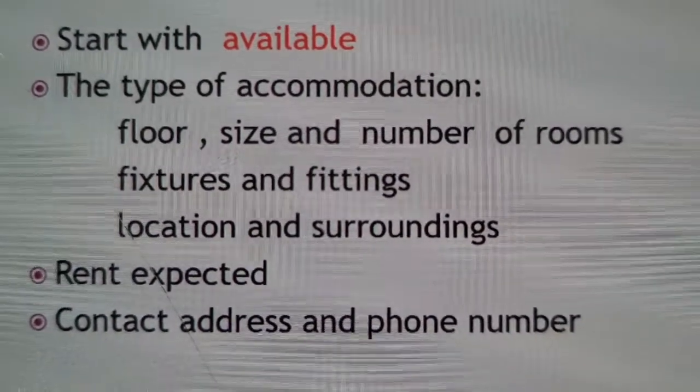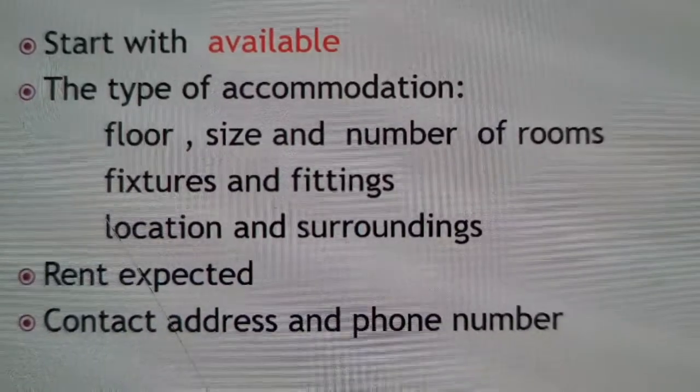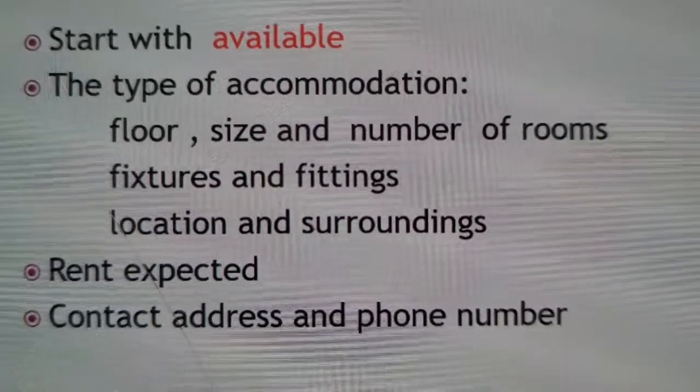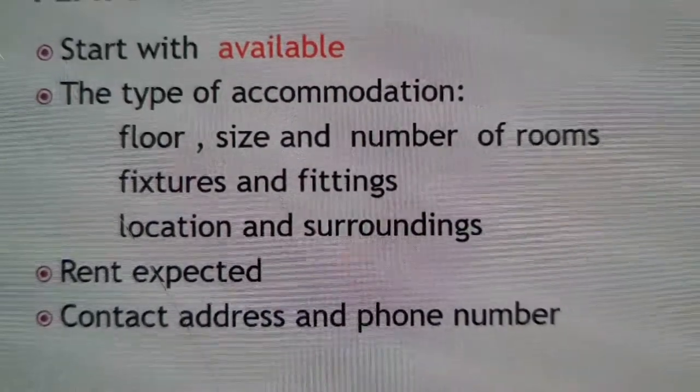Second point is the type of accommodation, floor, size and number of rooms, fixtures and fittings, location and surroundings. Then the second point is you have to write type of accommodation.